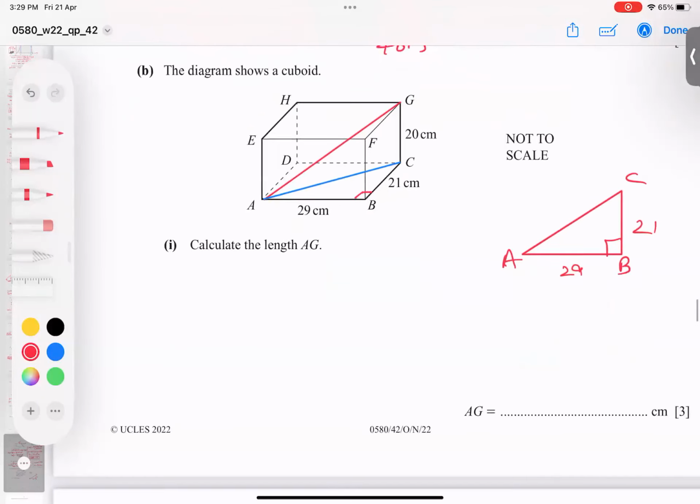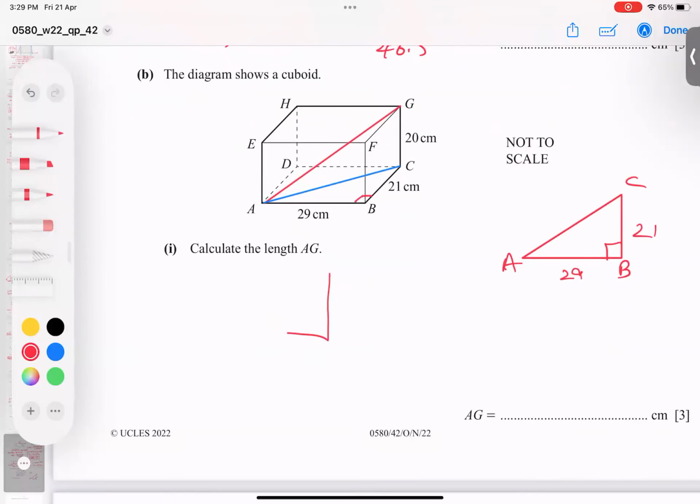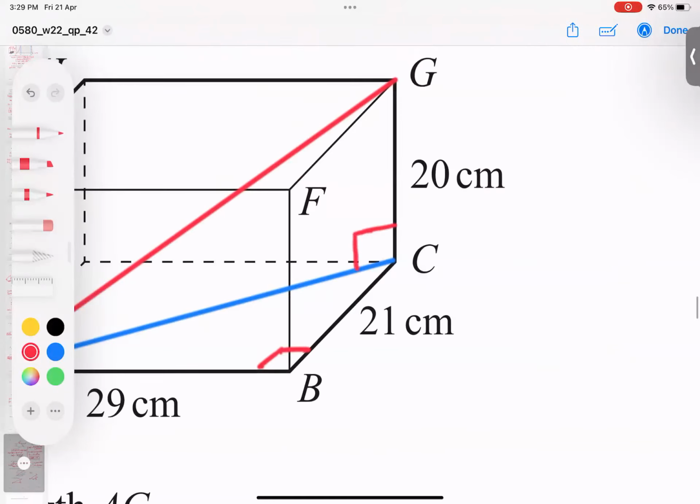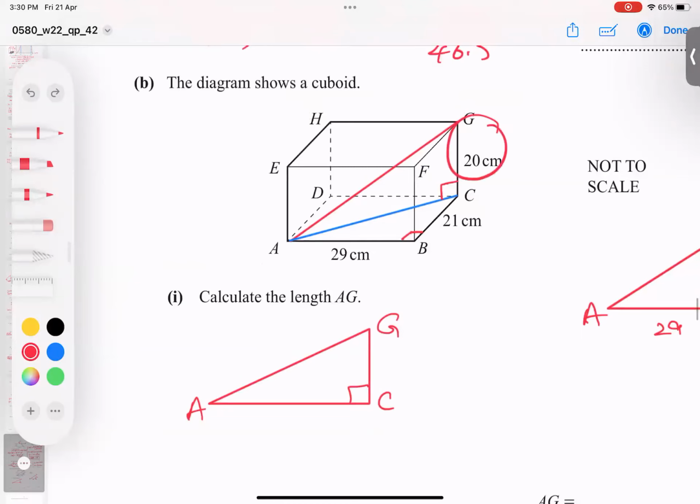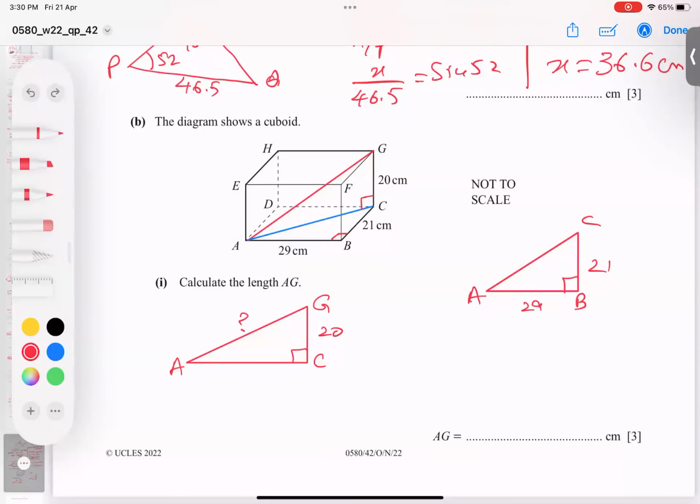The second triangle, which I can get here, I'm going to show you the other triangle: GCA. This angle is also 90 degrees. This is straight, so we must make this triangle. This is 20, I use 20 here, but AG is my question mark. It's only possible if I have the second side. I use the Pythagoras theorem 2 times.